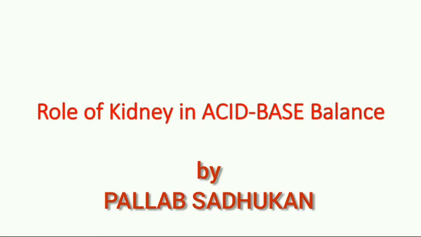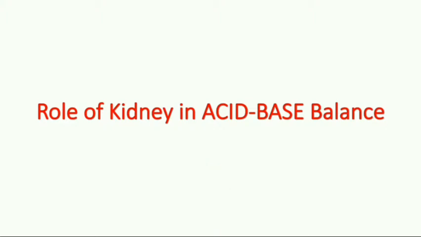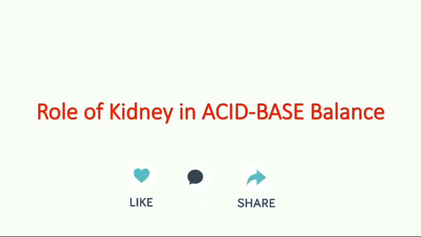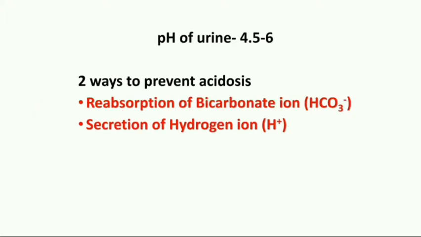Today we are going to discuss the role of kidney in acid-base balance. Kidney is the vital excretory organ. Apart from eliminating waste products of metabolism, kidney plays an important role in maintenance of acid-base balance by excreting hydrogen ions and retaining bicarbonate ions. Normally, urine is acidic in nature with a pH of 4.5 to 6.